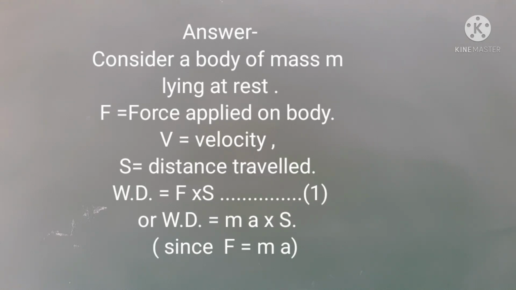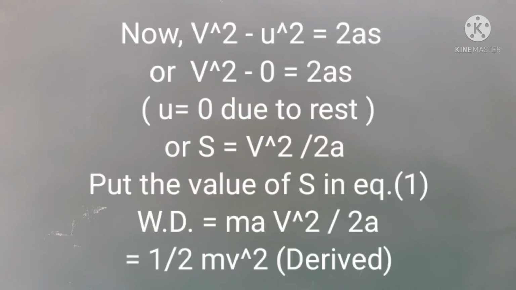Substituting the value of F is equal to ma in equation 1, we get W is equal to mas. Now using v square minus u square is equal to 2as, we get v square minus 0 is equal to 2as, or s is equal to v square upon 2a.